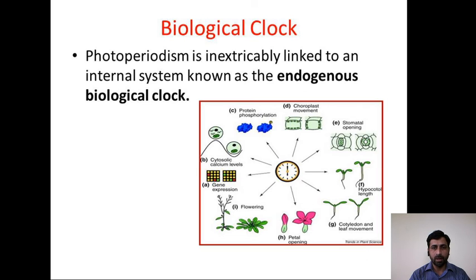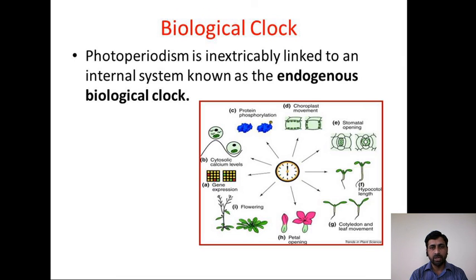So as in the figure, plants set themselves a time for flowering because of perception of this photoperiod, that is the critical length of the day and night. That particular phenomenon is called the biological clock in the case of the plant.